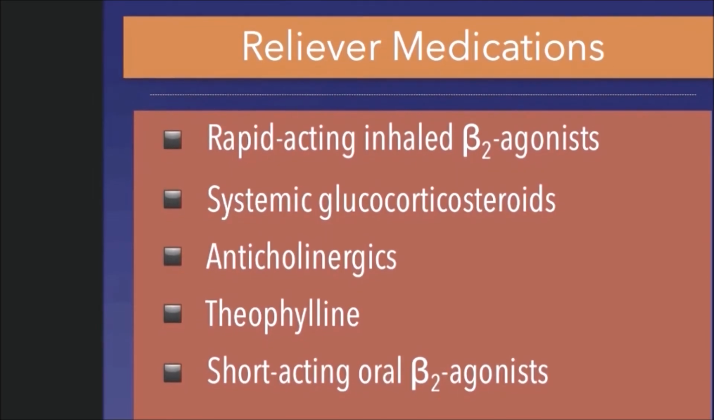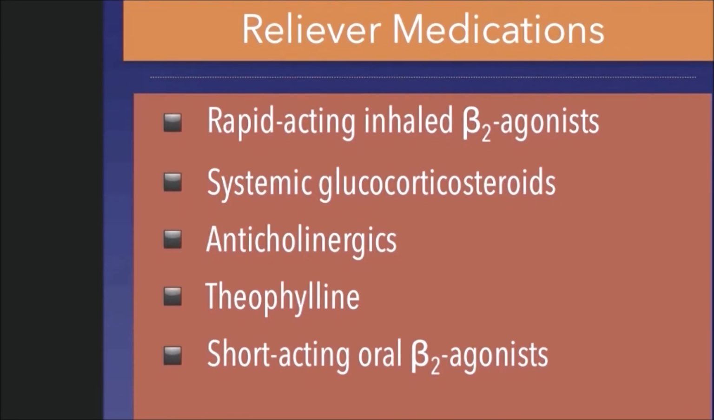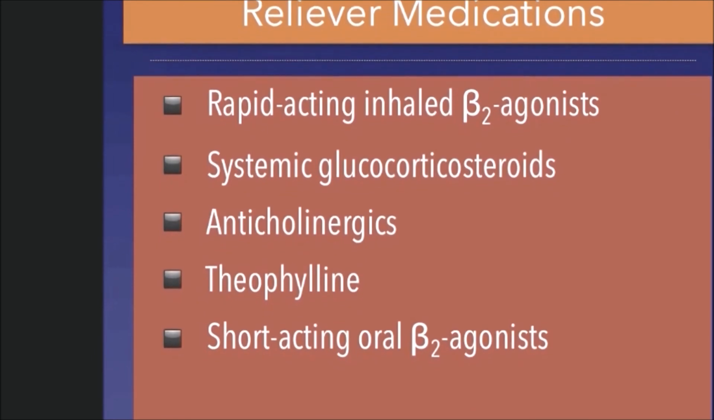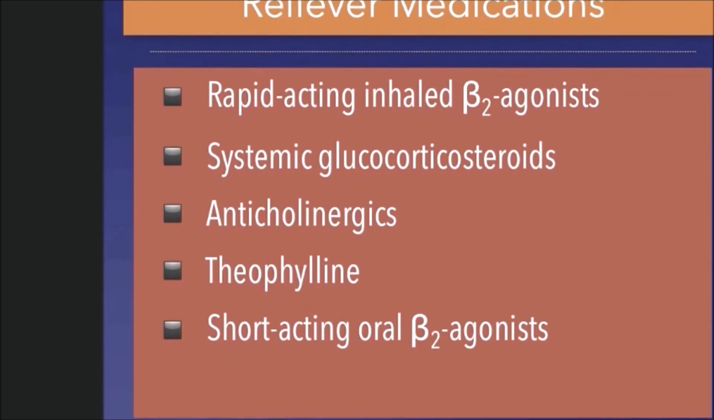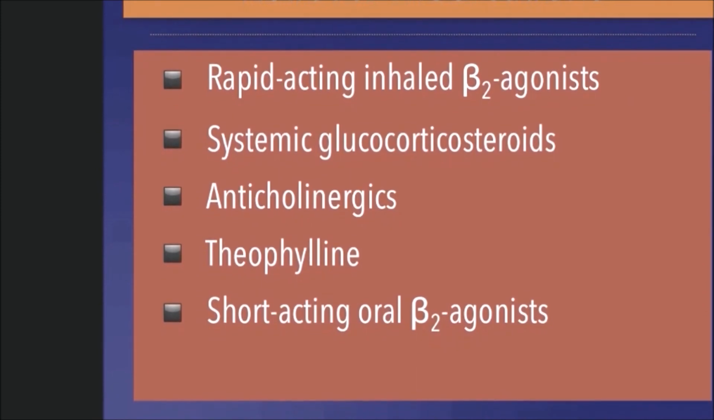Medications: we use both rapid and long acting inhaled beta-2 agonists. Examples of rapid are salbutamol and albuterol, and for long acting is formoterol, plus systemic glucocorticosteroids, anticholinergics, and theophylline.